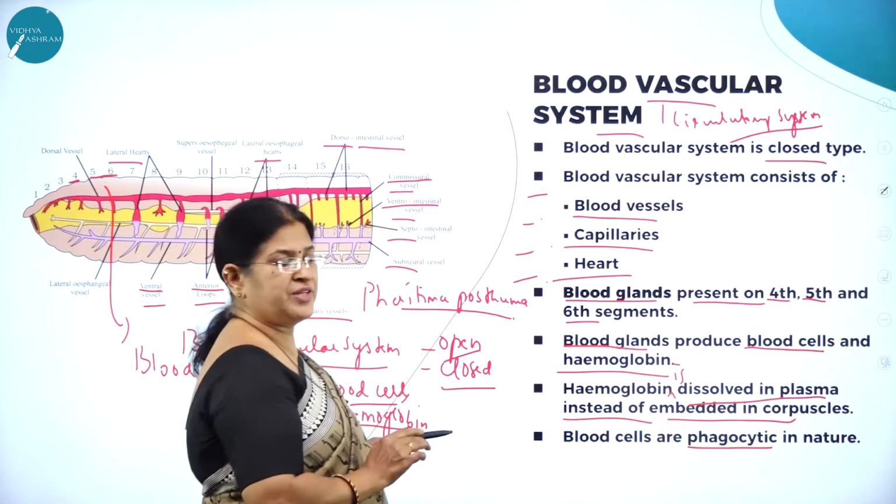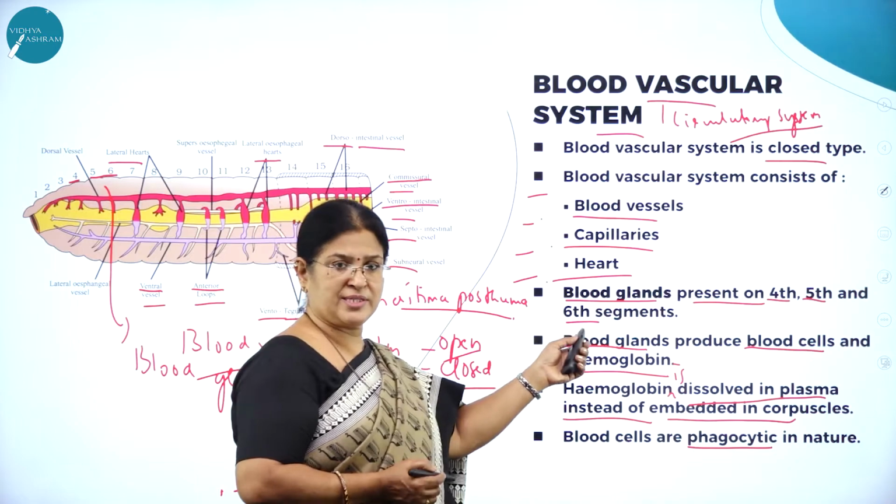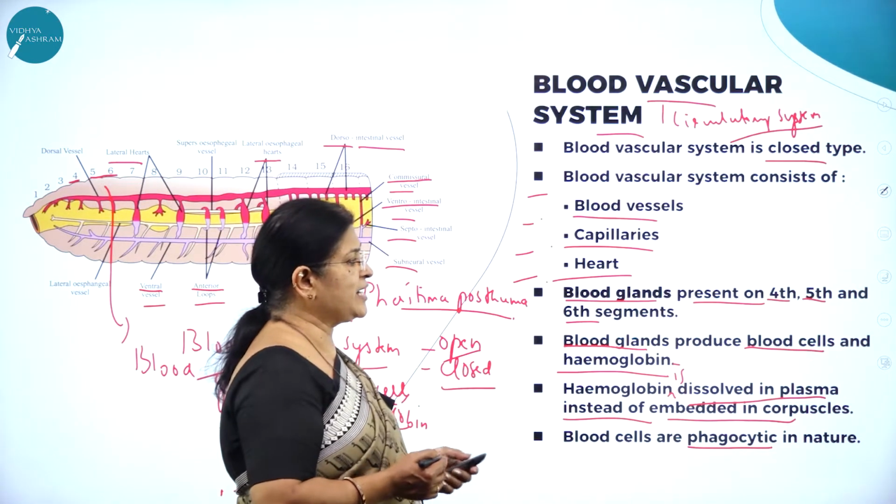Blood glands are found on which segment? Fourth, fifth and sixth segment of the body. And blood glands produce what?